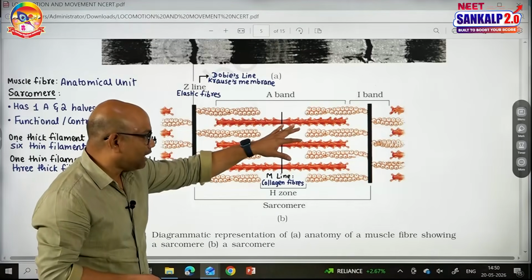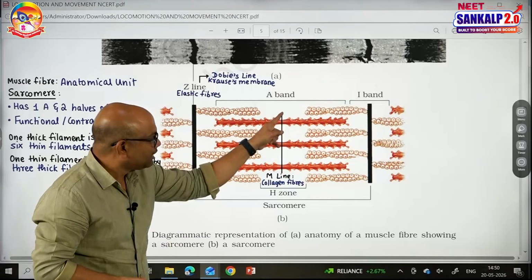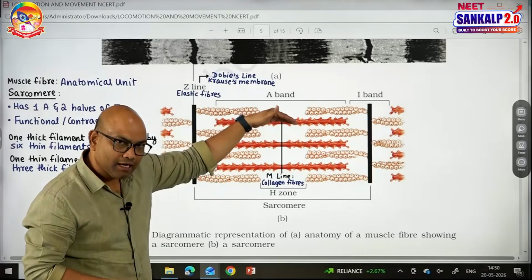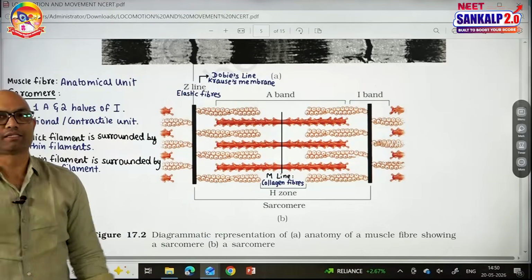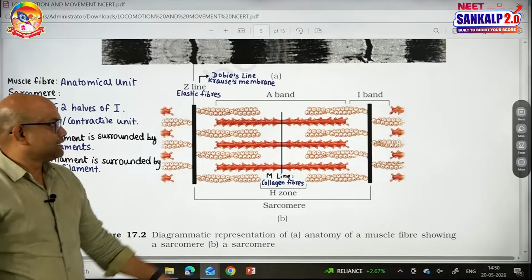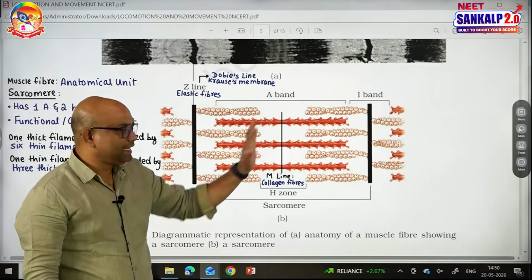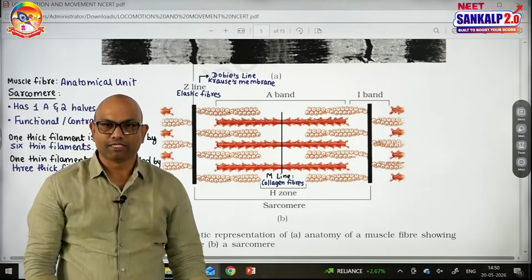At the center of the A band, just above the thick filament, there is an area not overlapped by the thin filaments. This non-overlapped area above the thick filament is called the H zone, also called Hensen's disc. It is made up of only thick filaments. And at the center of the H zone, there is a membrane separating it into two halves, called the M line. The M line is made up of collagen fibers.